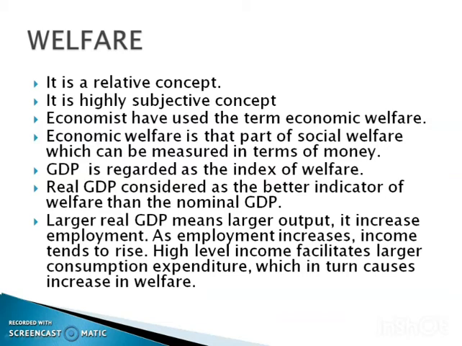Therefore, economists have used the term economic welfare. So what is economic welfare? Economic welfare is that part of social welfare which can be measured in terms of money. So in economics, GDP is generally regarded as the index of welfare.